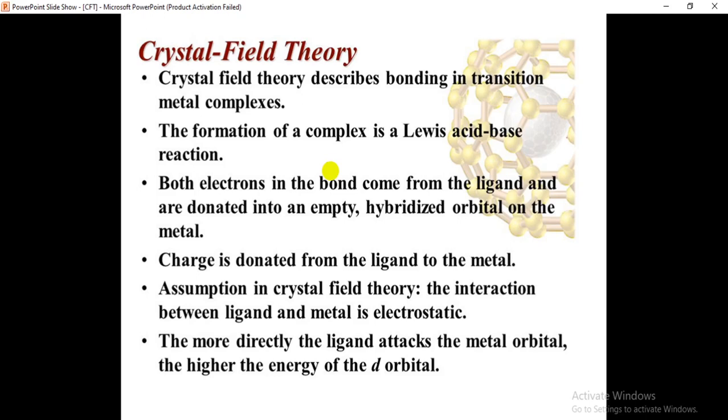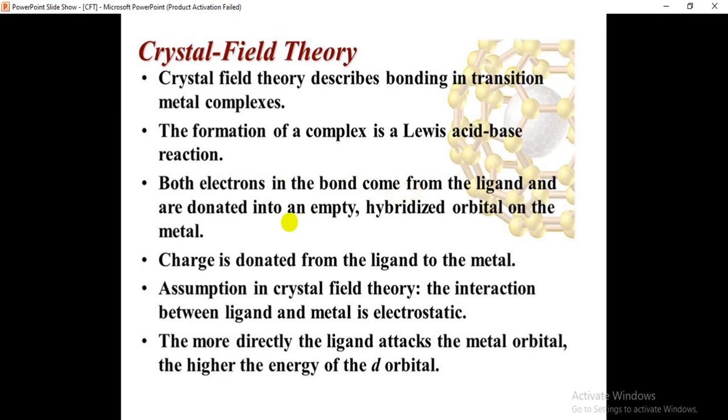The ligand can donate the electron pair and the metal ion can accept that lone pair of electrons. Here the ligand is donating the electron pair and the metal is accepting the electron pair. That means here the ligand acts as Lewis base and the metal is acting as Lewis acid, isn't it? That's why we are saying the formation of a metal complex is a Lewis acid base reaction.